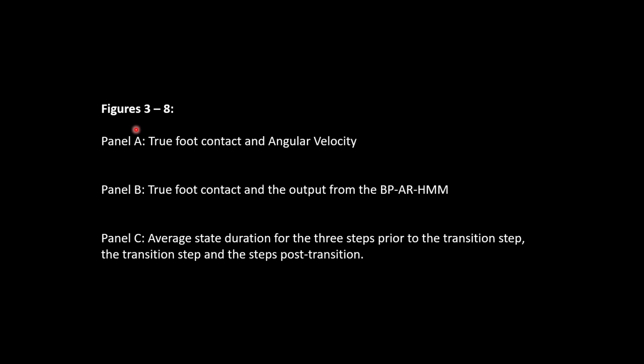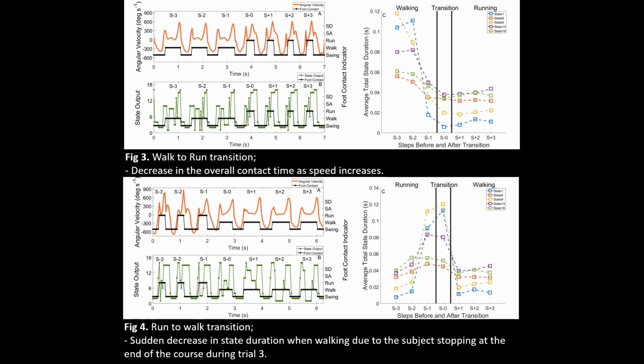For figures 3 through 8, there are 3 panels. Panel A has the true foot contact and angular velocity, panel B has the true foot contact and the output from the beta process autoregressive hidden Markov model, and panel C is the average state duration for the 3 steps prior to the transition step and post-transition.